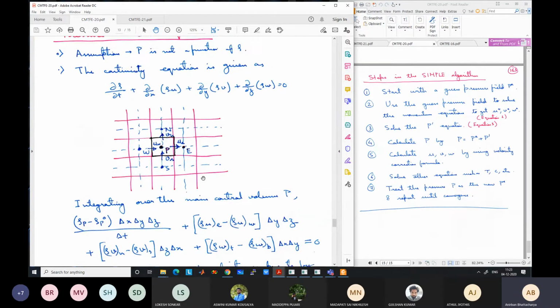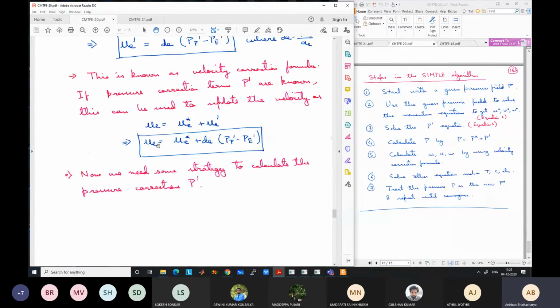These U terms we replaced by the corrected terms. Instead of UE, we have written UE star plus DE times Pp dash minus Pe dash. Instead of UW, we have written UW star plus DW times Pw dash minus Pp dash.